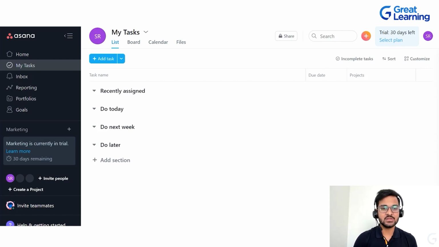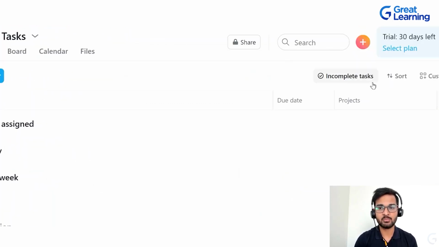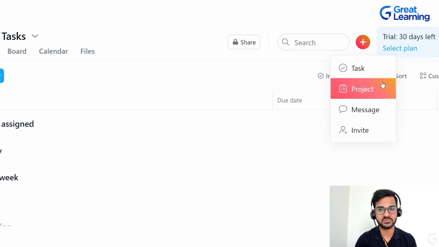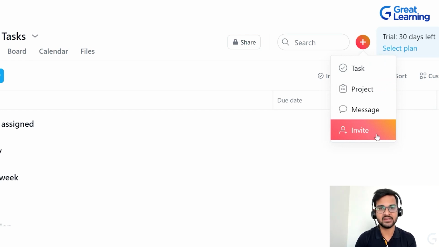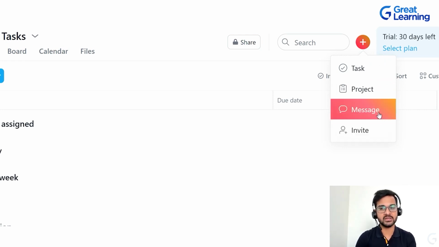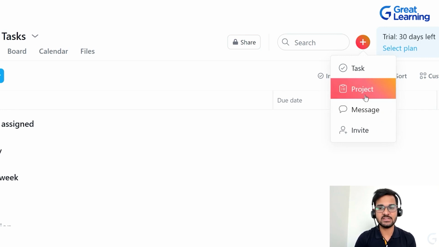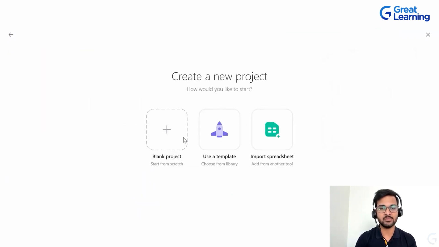Now let's try to understand how you actually create a project in the Asana project management tool. The process is very simple. You can go to any of these, such as Home or My Tasks, and you will see a small plus button over here. Just click on this plus button, and it is going to show you four options: you want to create a task, a project, a message, or you want to invite a team member. What we are trying to do over here is create a project, so we'll click on project and you will land on this page.